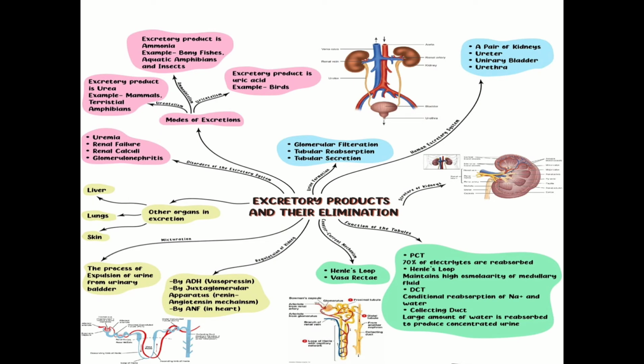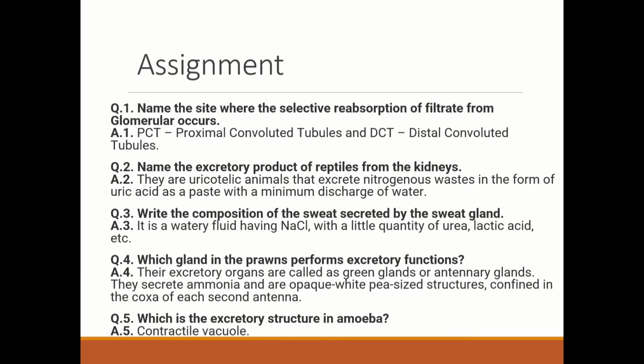Then we discussed the role of other organs in excretion: the role of lungs, liver and skin, which help in the elimination of excretory waste. Then we discussed the disorders of the urinary system. Various disorders are uremia, renal calculi, glomerulonephritis and diabetes insipidus. Now here is the assignment.